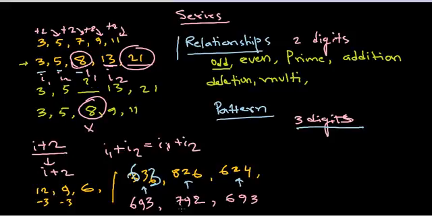In all these cases, you can see 6 plus 3 gets you 9, 7 plus 2 gets you 9, 6 plus 3 again 9. So again, in these cases, third digit plus first digit gives you the middle digit. Most of the time, in this kind of problem, either the difference of the first and third digit will give you the middle digit, or sometimes the addition of the first and third digit gives you the middle digit.